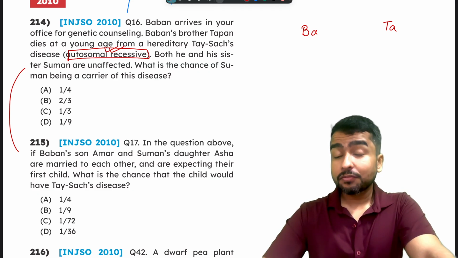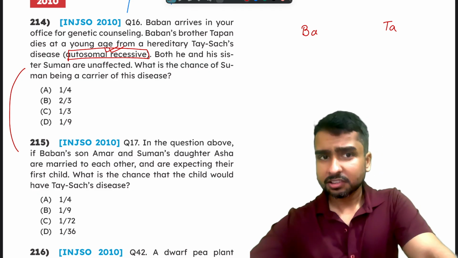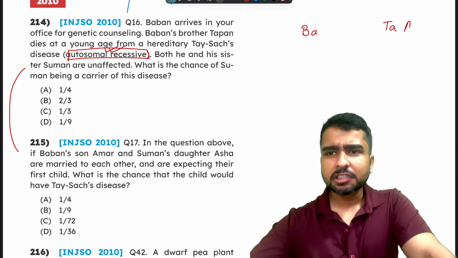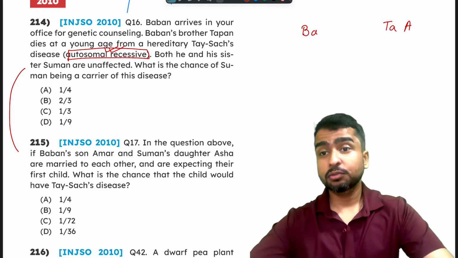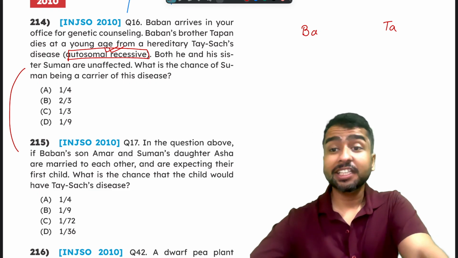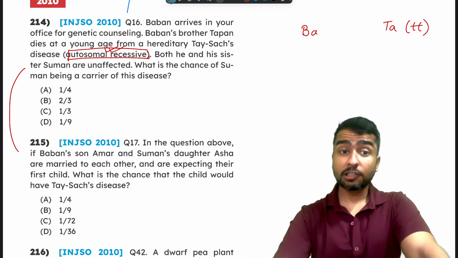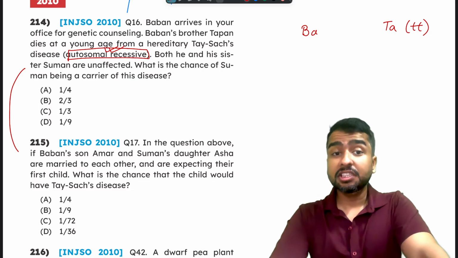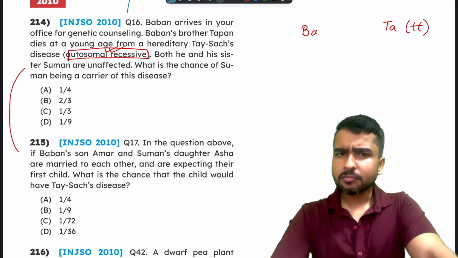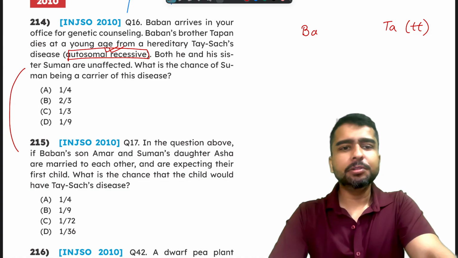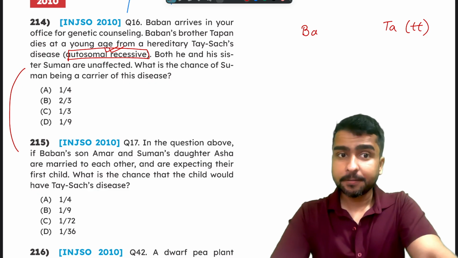Now, if they say Tapan died, that means Tapan must be, let us use the symbol for Tay-Sachs disease, small t. We are using T for Tay-Sachs. So Tapan must be carrying the two alleles. That is why he must have died, right?